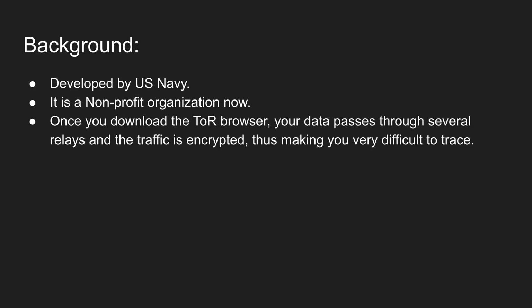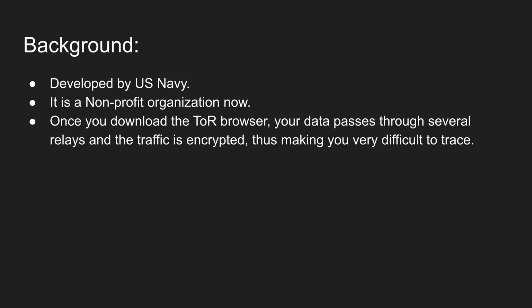Initially, it was a huge network of servers which were used to provide anonymity to the users and was developed by the US Navy. Now it has become a non-profit organization and its main objective is the research and development of online privacy tools. Tor gives the facility of browsing the internet anonymously. Once you download the Tor browser, your data passes through several relays and the traffic is encrypted, thus making you very difficult to trace. The data passes through a network of servers and thousands of volunteers around the world. It becomes extremely difficult to trace the location of the user or the source of information.